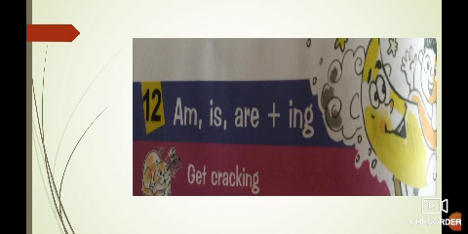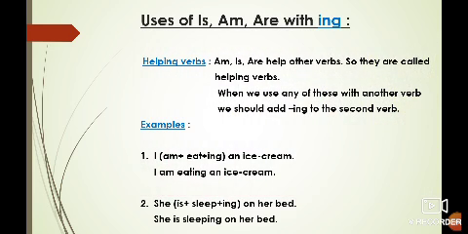Children, our new chapter is chapter number 12: am, is, are plus ing. Children, one more chapter we have done about this. It was only am, is, are, and this one is am, is, are plus ing. Now, let us see the uses of is, am, are with ing, where we will use ing.